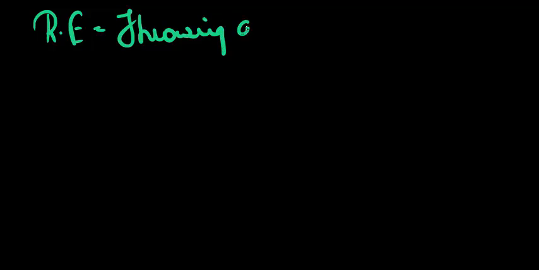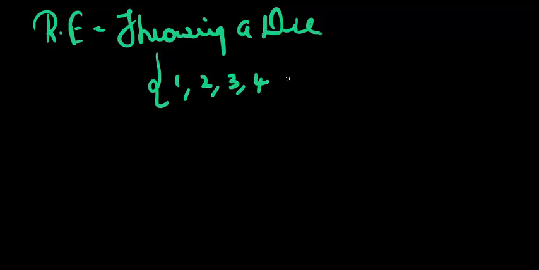Now let's say I'm throwing a die. So the random experiment is throwing a die. What are the possible options? 1, 2, 3, 4, 5, 6. All the possible options of a random experiment written in set form is the sample space.